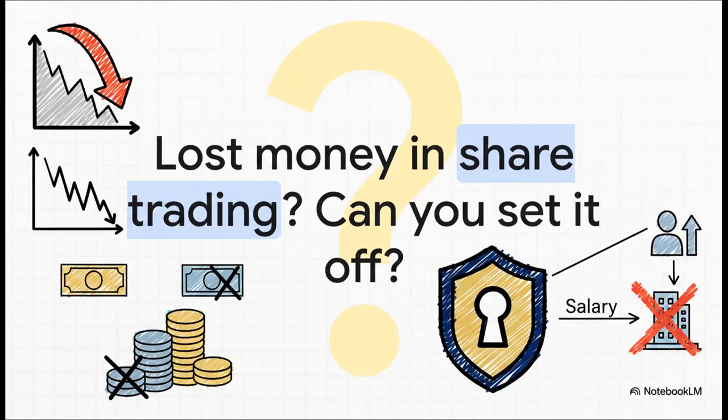So let's start with a situation many of us have probably thought about. You've had a tough run in the market, maybe with some intraday trading, and you've lost some money. The big question is, can you at least soften the blow by setting that loss off against your salary income? Well, the answer isn't quite that straightforward, and Section 113 is where we find it.